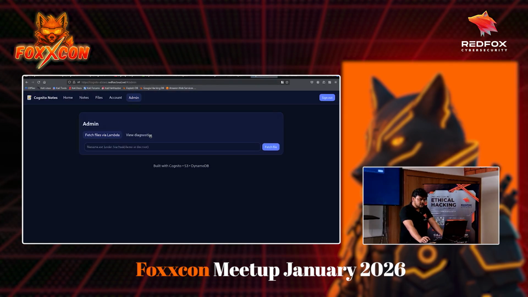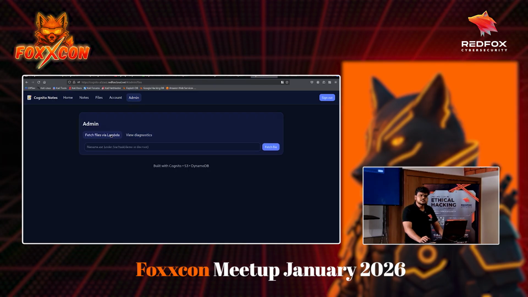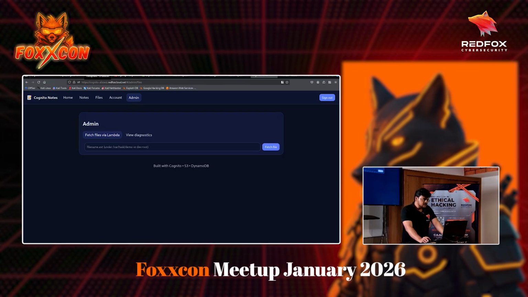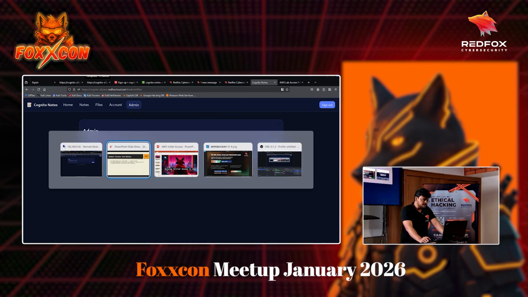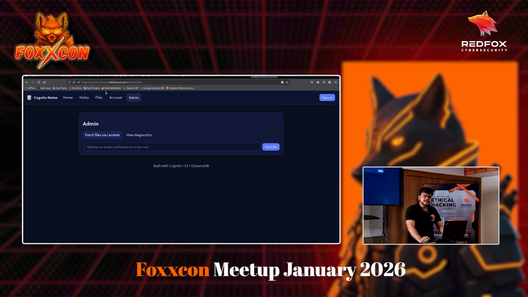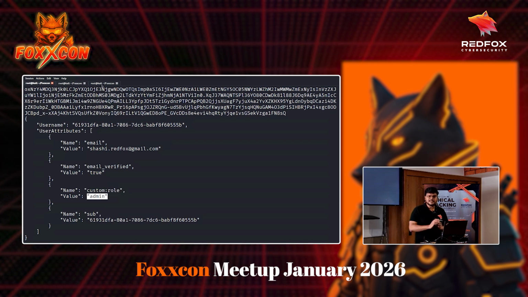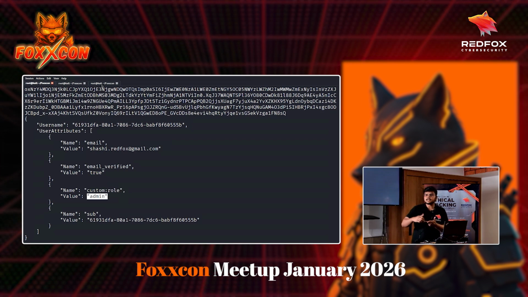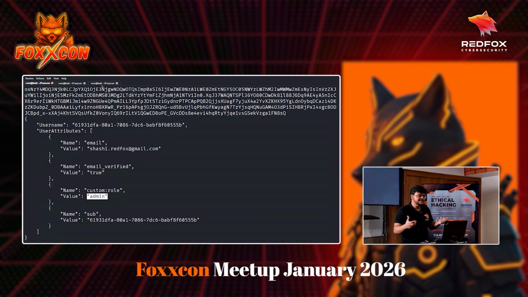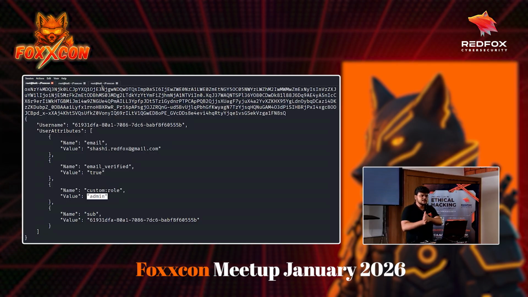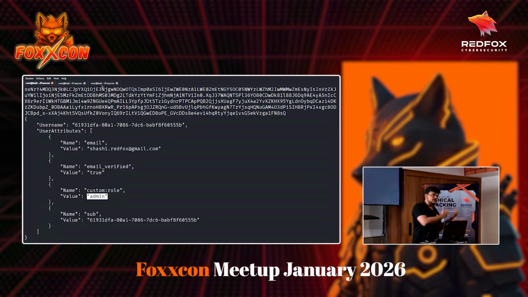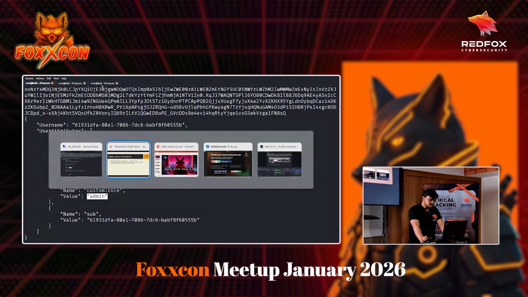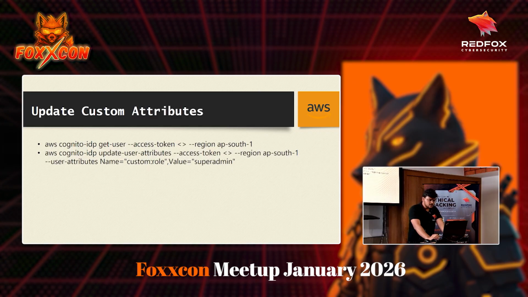So that's how you can abuse custom attributes in Cognito after signing up. Again, in both scenarios, I don't have access to any credentials. In the first case, I was unauthenticated. In the second case, I just signed up. In both cases I did not need any credentials to gain initial access: in the first case to an AWS account, in the second case access to an admin portal in a web application. That was about custom attributes.